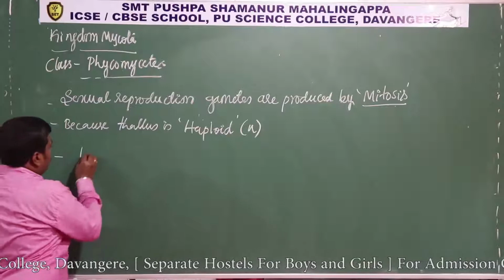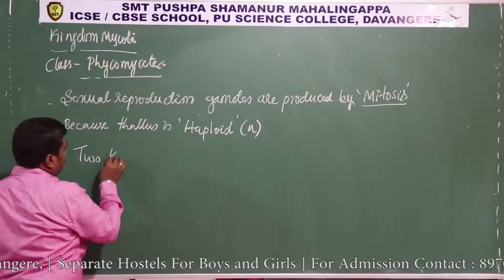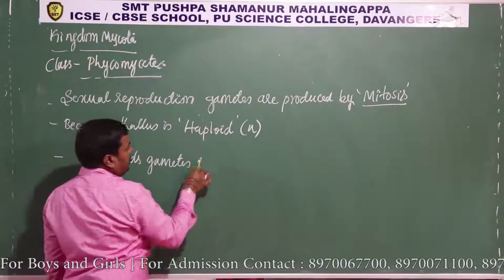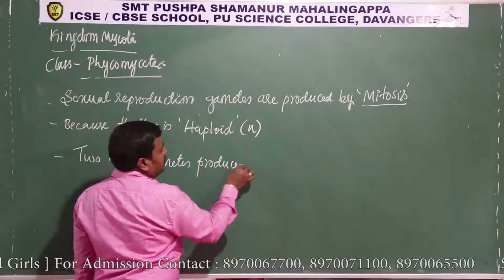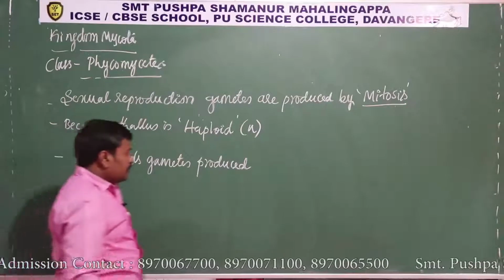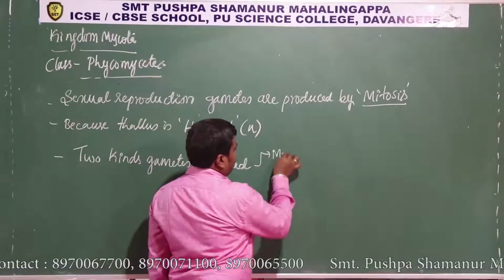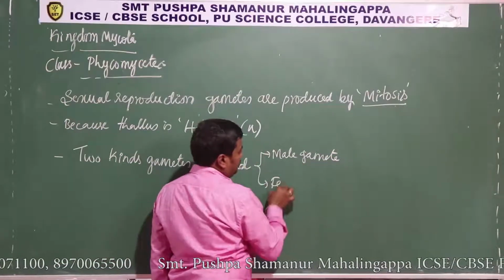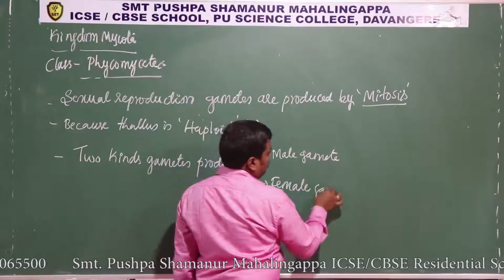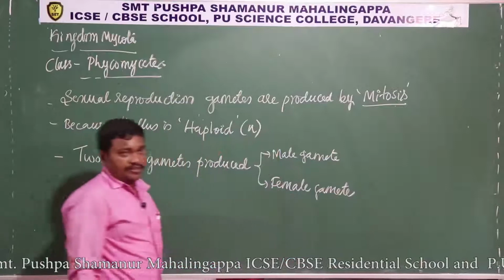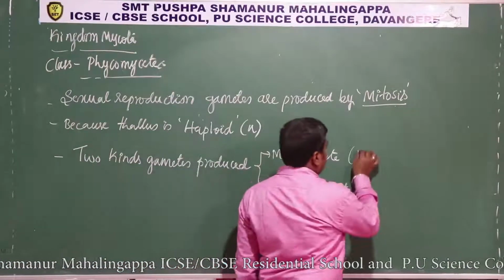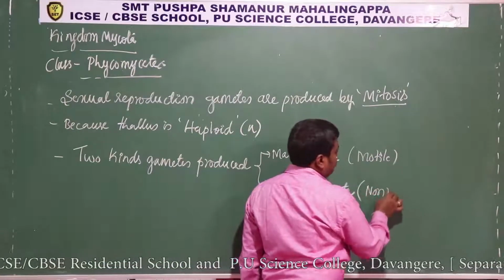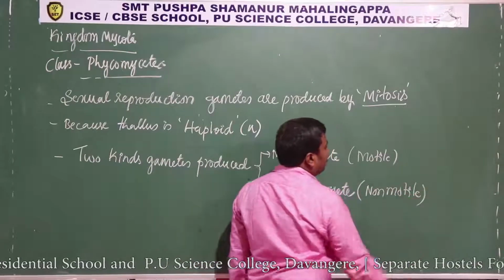Okay, so two kinds of gametes are produced. Which ones? Male and female gamete. Male gamete and female gamete. Okay, so usually the male gamete is motile and the female gamete is non-motile.